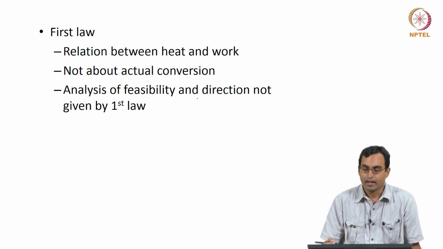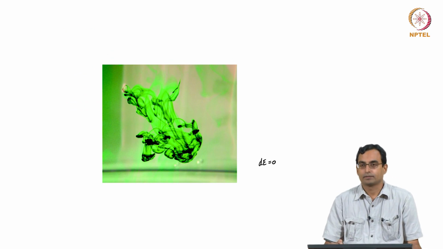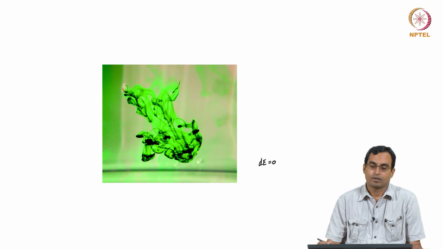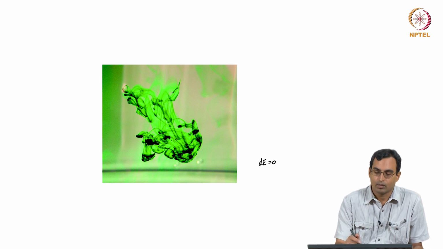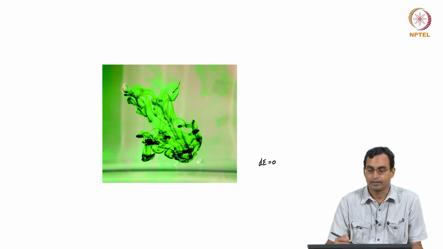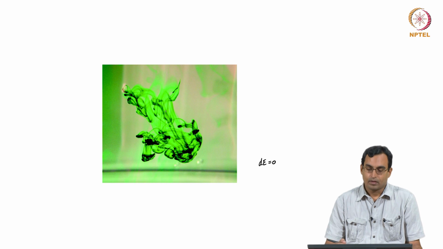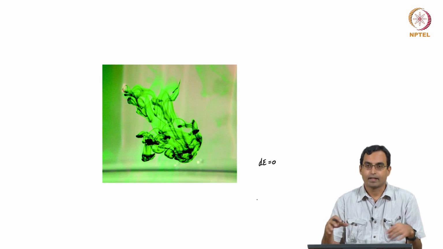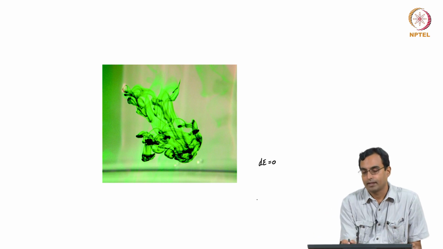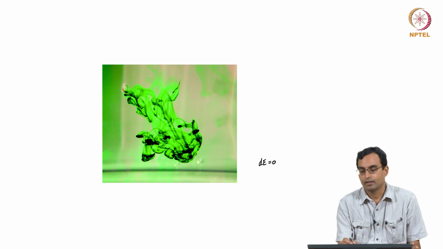If I go back to all of these conditions, let us say I put some dye into water and I leave it for a while. After a while, this dye would have mixed and the entire water would be uniform in green color. The first law is applicable for this case. The first law would also be applicable if I initially had a solution which had a green dye mixed in it, and supposing all of the dye came out separately and formed a collection, with no dye in other places.